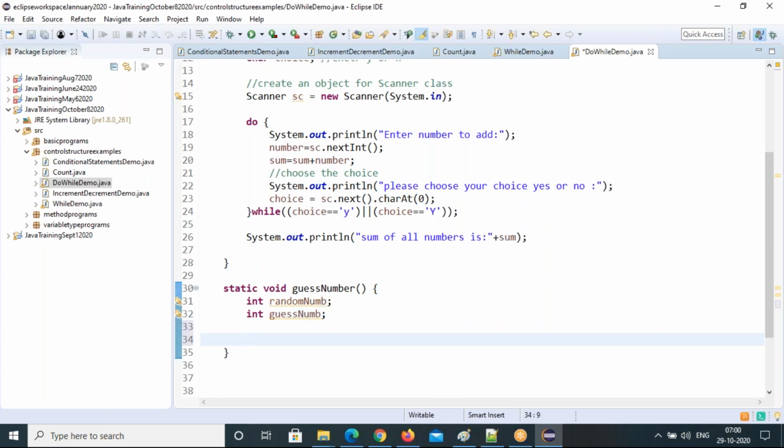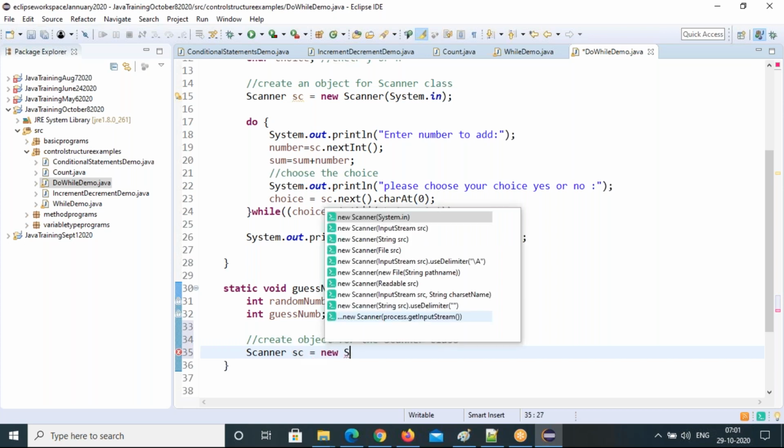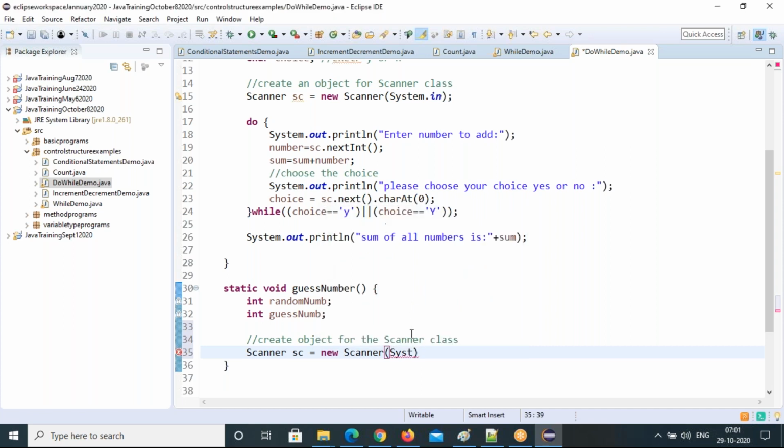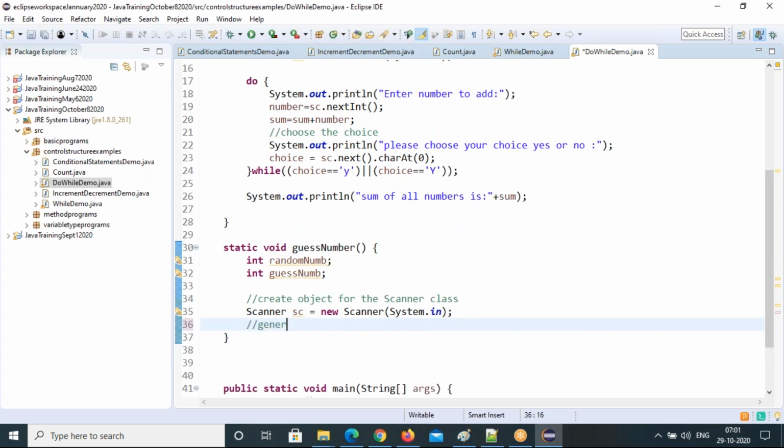Okay. So let's create an object for the scanner class. So now generate the random number.